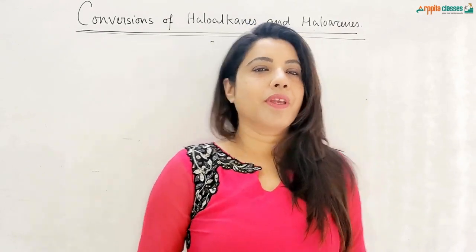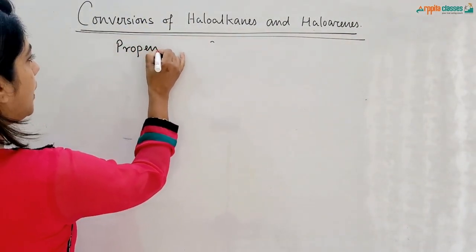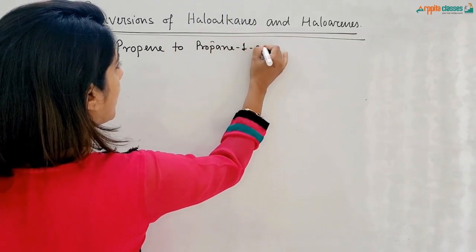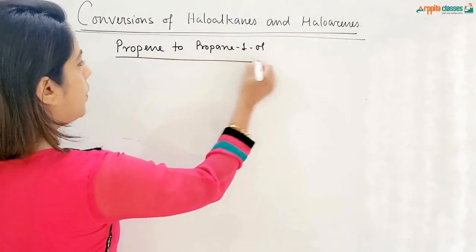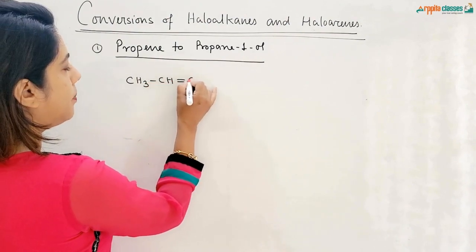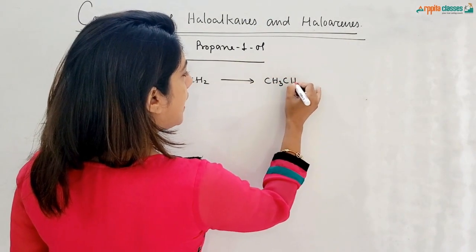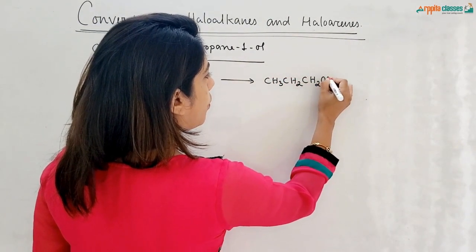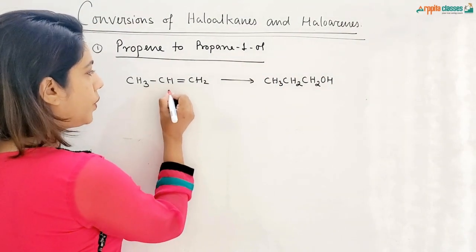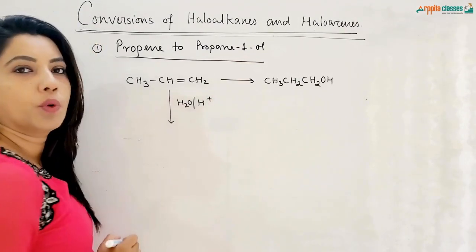Let's get started. The first conversion is from propene to propan-1-ol. So let us draw the structures. Propene is CH3CH=CH2. From here I need to get CH3CH2CH2OH. So we already know that when we add water to alkene, that is hydration, acid catalyzed hydration to alkene,